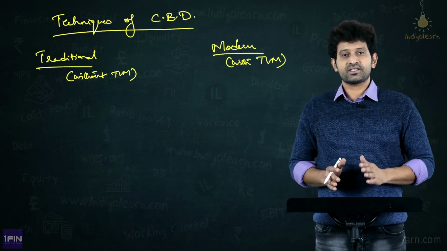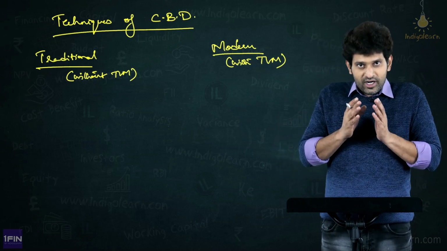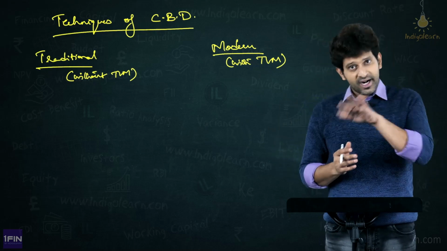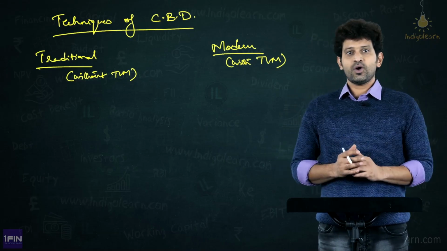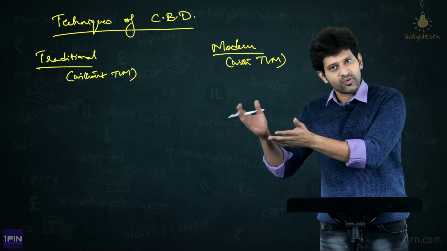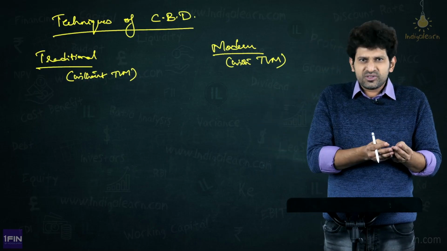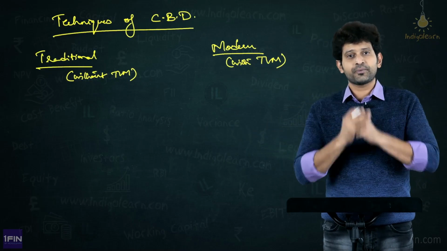Therefore, some techniques say, boss, 1 lakh of today is not equal to 1 lakh of tomorrow. Or in other words, after 1 year, if I say I have 1 lakh with me, what is the value of today? If it has to be 1 lakh after 1 year, it has to be some 90,000 or 94,000, whatever, which can make or generate a fund up to 1 lakh.